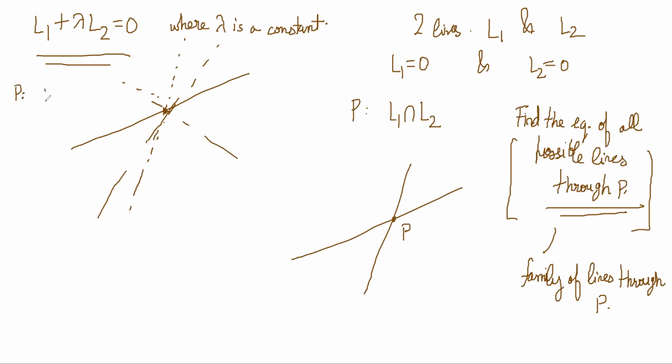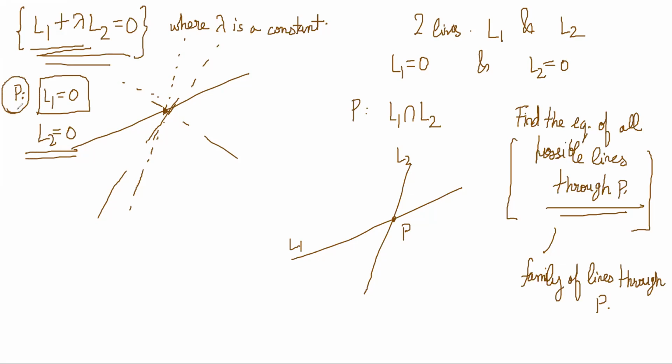The point P means that L1 is equal to 0. If you put the point P in the line equation L1, it lies on the line, no? L1 is 0, and L2 is also equal to 0 because it's the point of intersection. So it is guaranteed that any equation like this will always be satisfied by the point P, no?